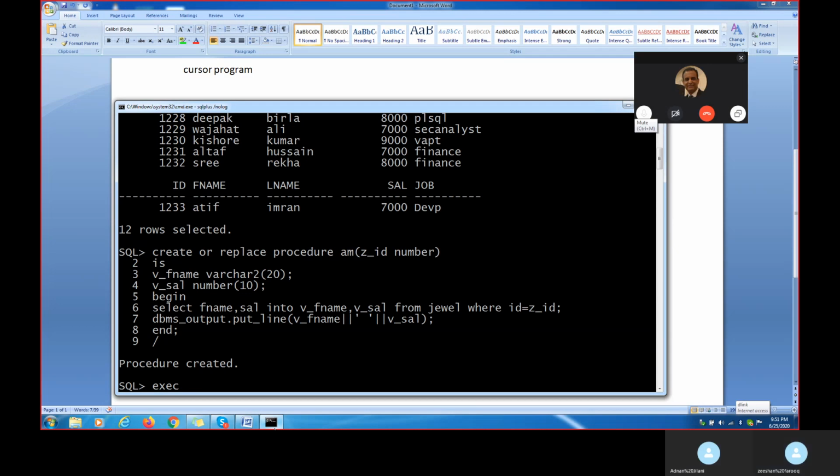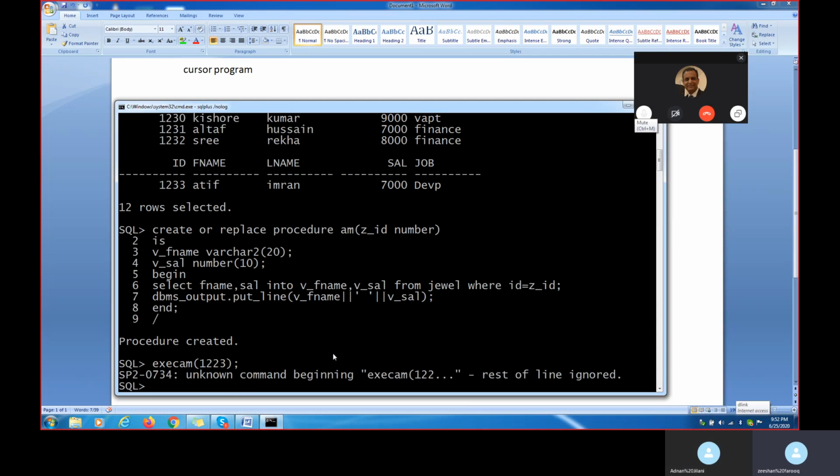What is my procedure name? My procedure name is AM. Okay. Now, what actual parameter do I want to pass? Suppose I want to pass one value, 1223, for example. I am passing my actual parameter value 1223.